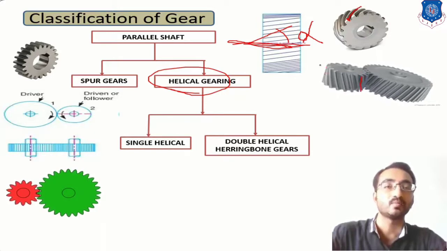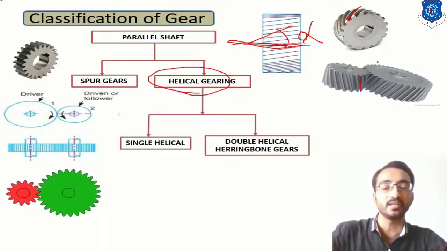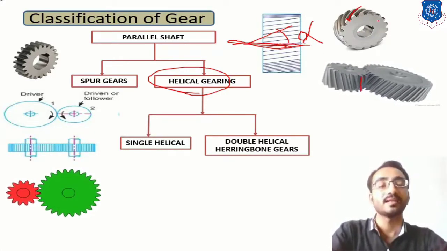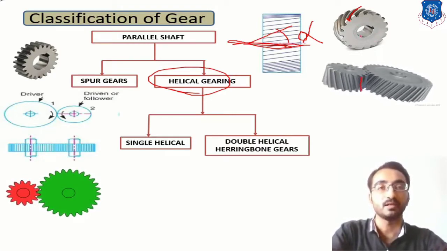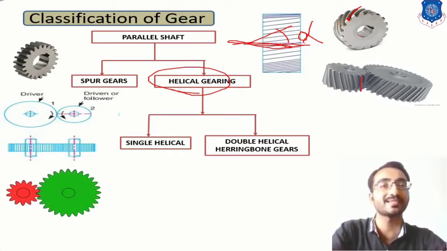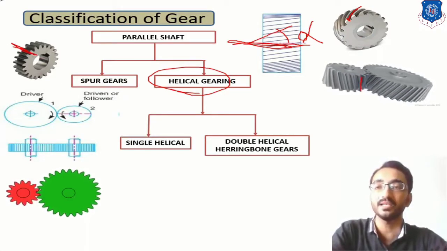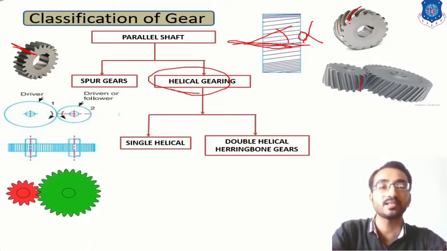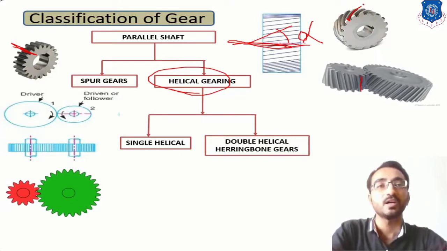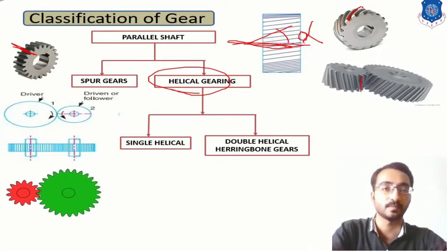So over here the jerk will be reduced. So in a way it is useful for large amount of power transmission. But on the counter side, manufacturing is difficult because over here you have to produce straight slots. So that can be directly produced with the help of a milling machine. But over here you have to make some difficult arrangement to cut this material in a curve shape.